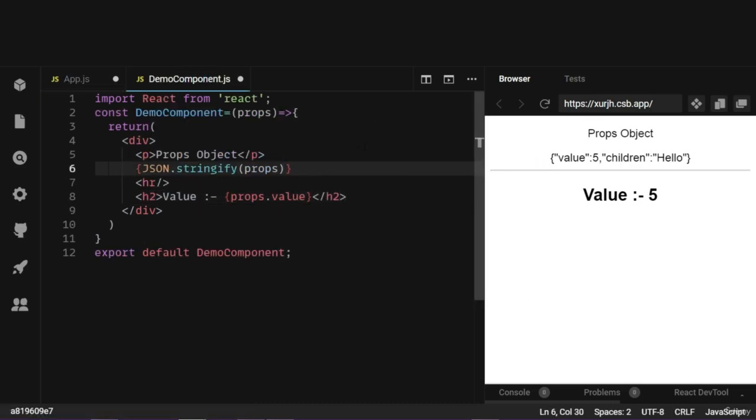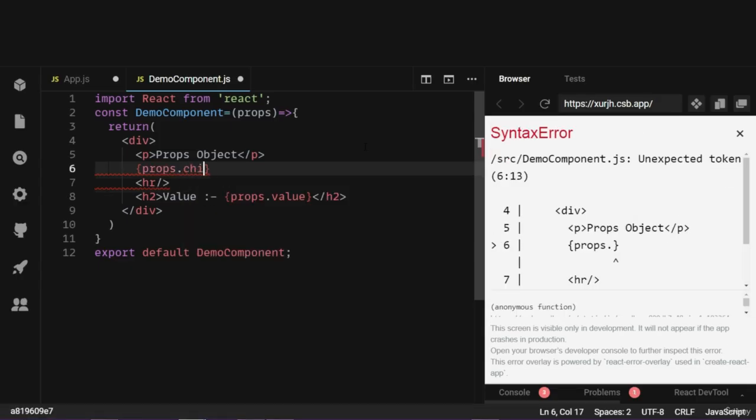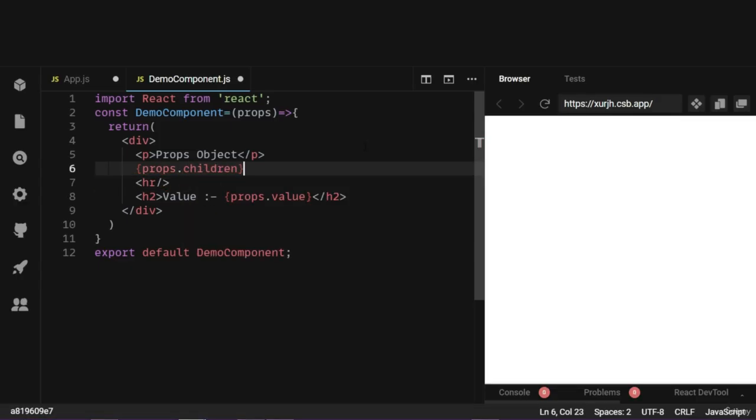Let me remove this stringify and just write props.children. So you see the output hello, which is the content of your custom component. You may also have other elements as content.